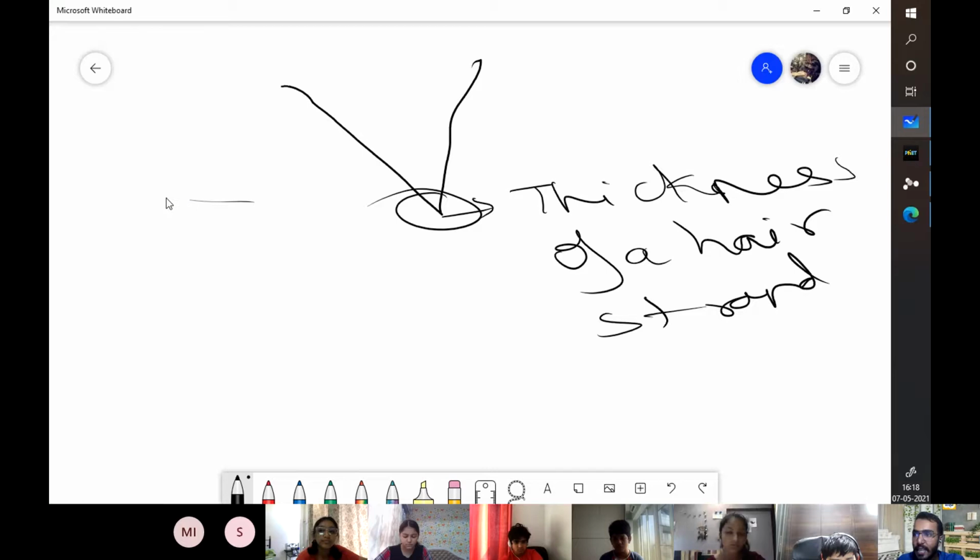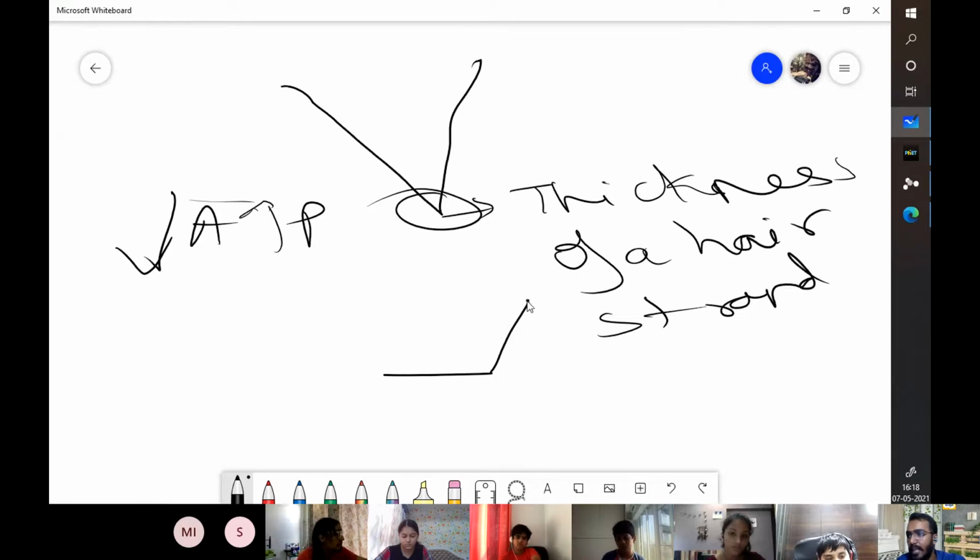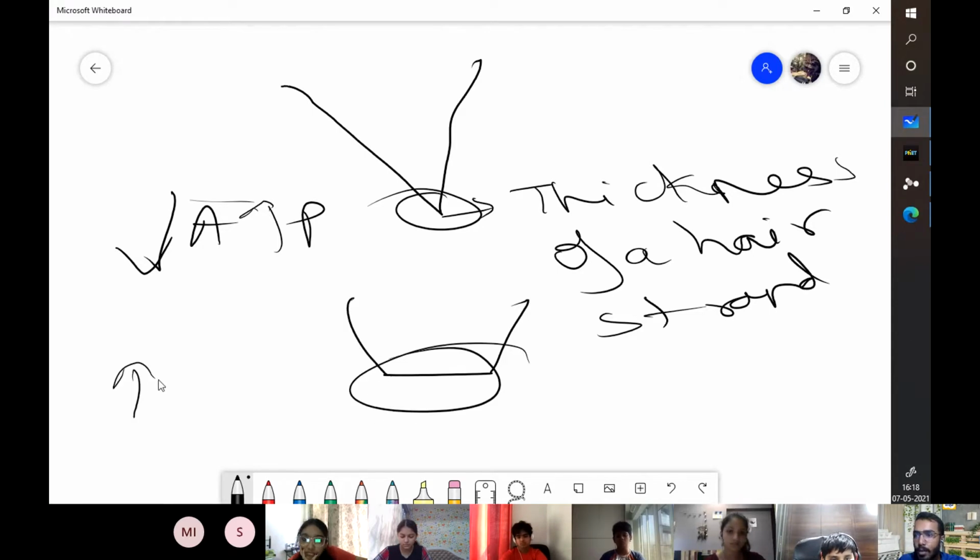So you reduce the area, you automatically increase the pressure. The same force exerted over a greater area will result in a lesser pressure. Now the area is more, so pressure automatically drops. That is how it works. It's an inverse relation here.